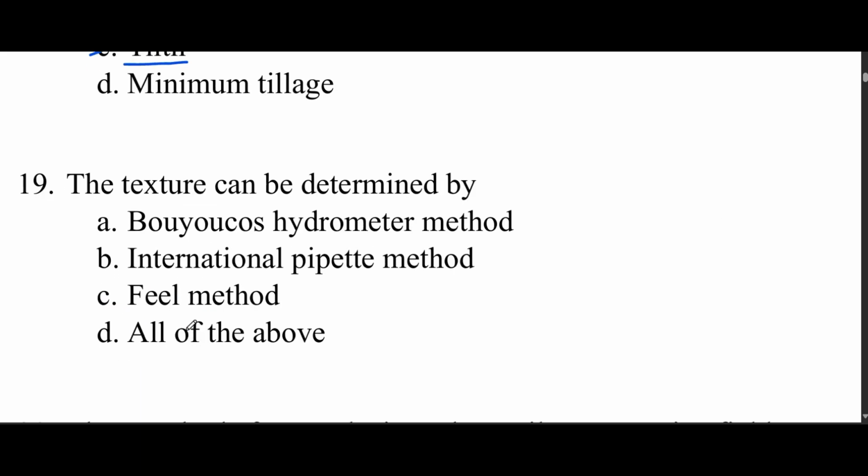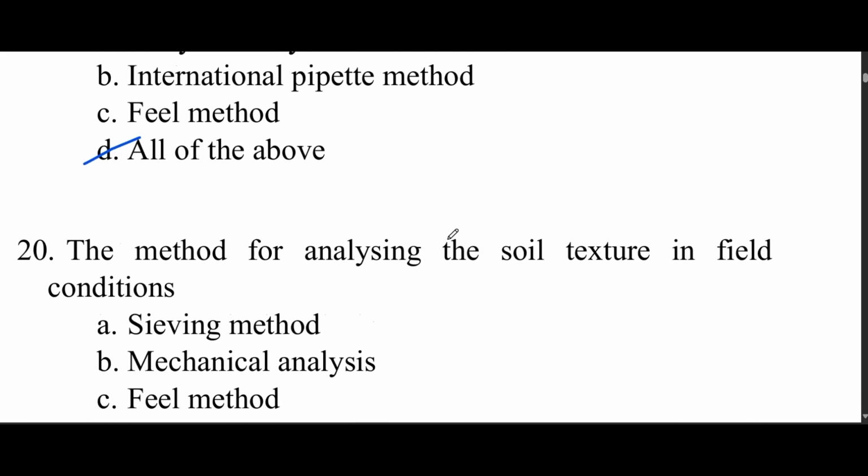The texture can be determined by options Bouyoucos hydrometer, international pipette, field method, and all of the above. How can we determine the soil texture? The option is all of the above. We can determine the soil texture by using the Bouyoucos hydrometer method, international pipette method, and field method. I have also described this in my previous lecture on soil texture. You can watch it.